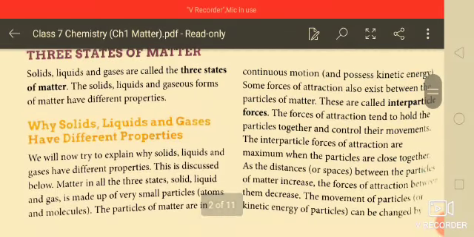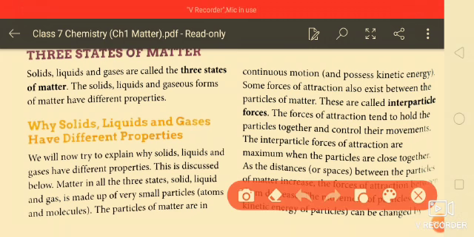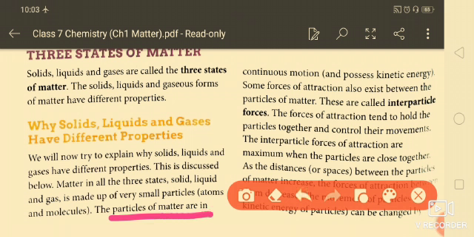Actually, you know that each and every matter has molecules, and they have some space between the molecules in solids, liquids and gases. When you observe matter, the particles of matter are in continuous motion and possess kinetic energy.